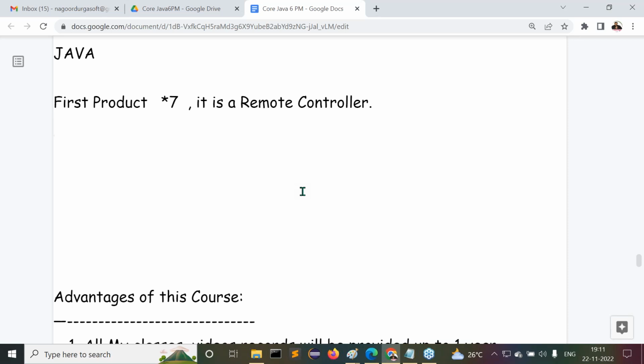Now Sun Microsystems has prepared its first product on the base of Java. What is the name of this first product? Star 7. That is the first product. Star 7 is actually an intelligent remote controller. Sun Microsystems kept the Star 7 on sale for the public.